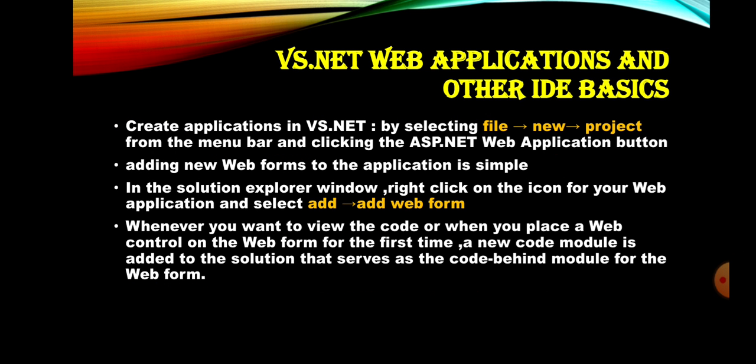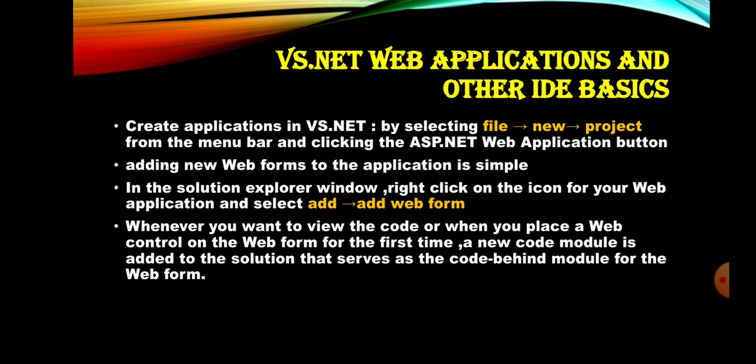Next, VS.NET web applications and other IDE basics. That is Visual Studio.NET web applications and other IDE basics. Creating applications in VS.NET, that is Visual Studio.NET, is done by just selecting File, New, Project. By selecting the File menu, in that we select New, and from that we select Project.